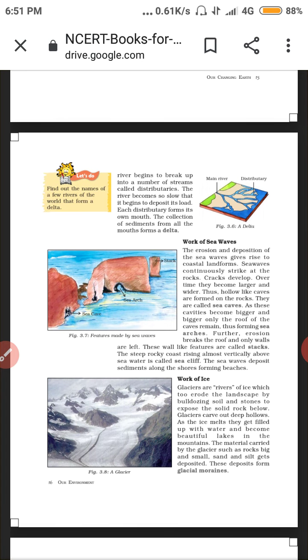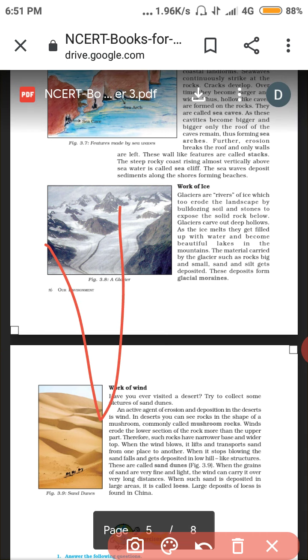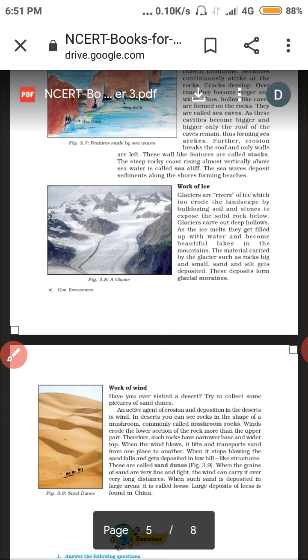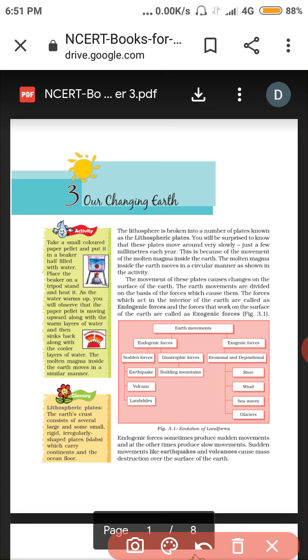Work of ice: glacier moraines. The material carried by glaciers, such as rock, sand and small silt, forms glacier moraines. Now the work of wind. In the desert, rock shaped like a mushroom is called a mushroom rock. When the wind stops blowing, the sand falls down and forms sand dunes. The deposit of fine dust over a large area is called loess. The chapter finishes here.